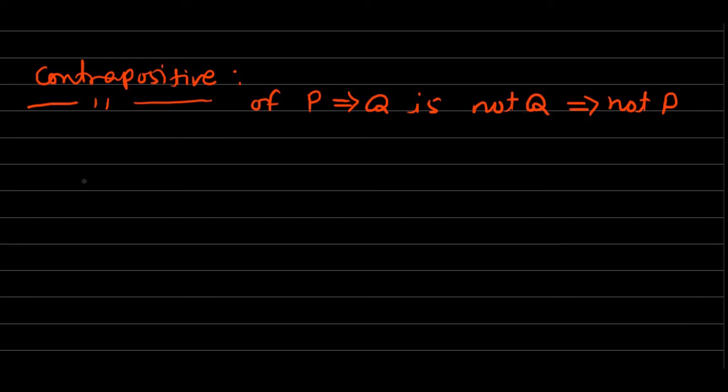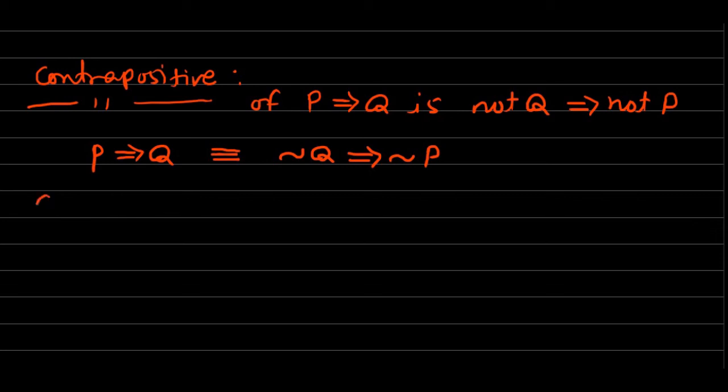So this is the contrapositive, and from mathematical logic we know that these two are logically equivalent, which means that the statement P implies Q and the statement negation Q implies negation P are logically equivalent. We studied this in the 11th standard. Okay, contrapositive. The next one is the converse of an implication or conditional statement. A conditional statement is also called an implication or implies.